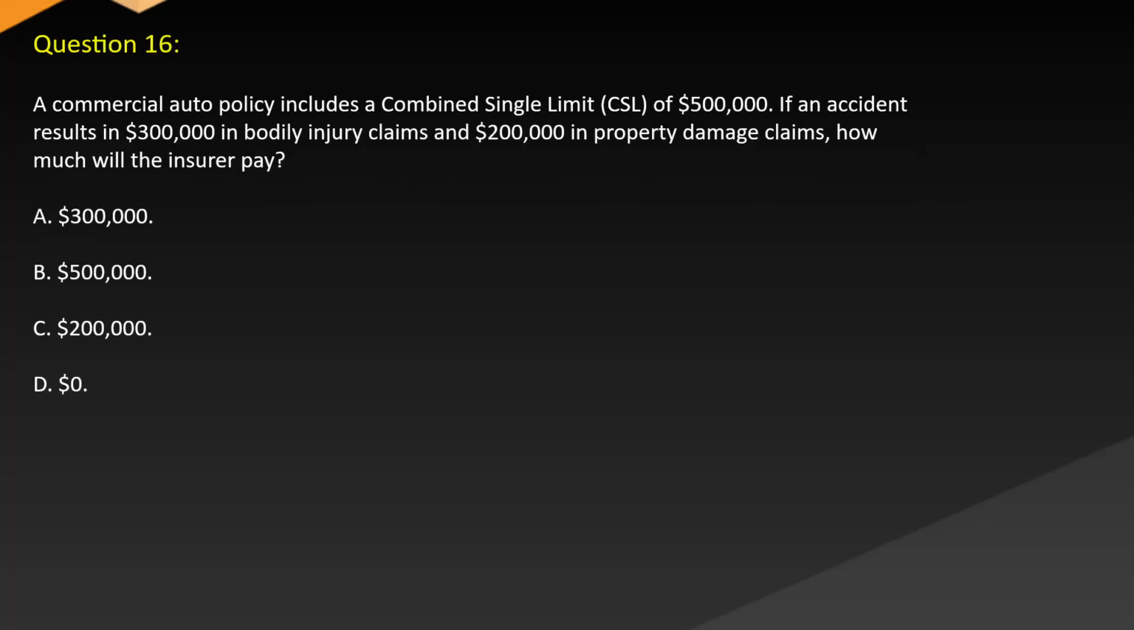Question 16. A commercial auto policy includes a combined single limit (CSL) of $500,000. If an accident results in $300,000 in bodily injury claims and $200,000 in property damage claims, how much will the insurer pay? A. $300,000. B. $500,000. C. $200,000. D. $0.